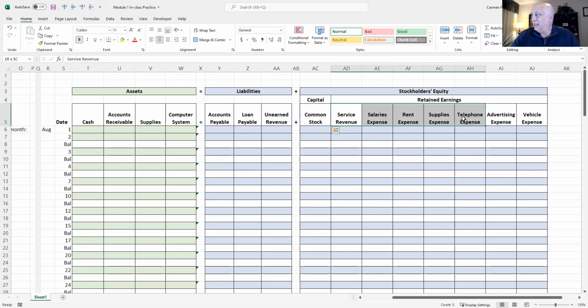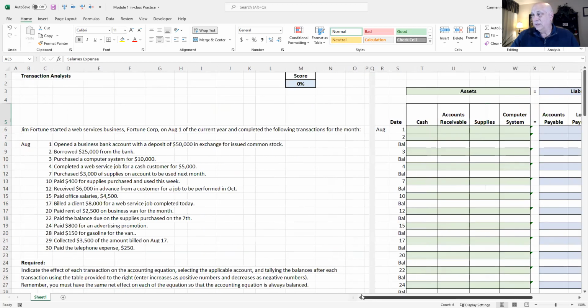And then we have retained earnings. We've got revenue, all your expenses. What's the company in business to do? They're in business to generate profit. And revenue minus expenses will show how much net income the company has. We'll talk more about that in a bit. Okay, so let's go back over to the series of transactions and let's look at the first one.